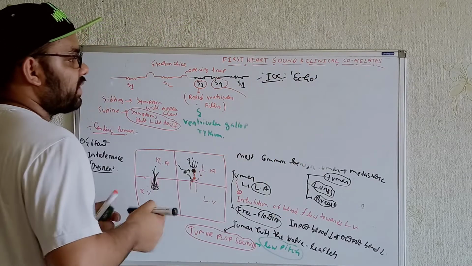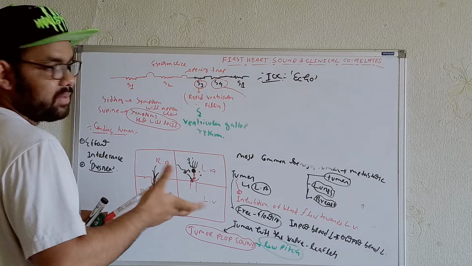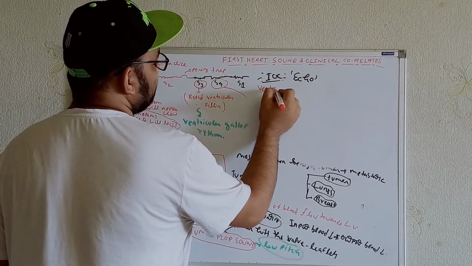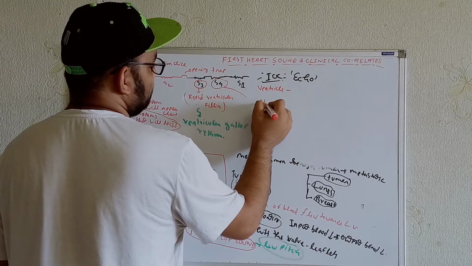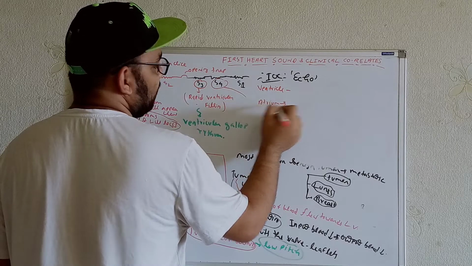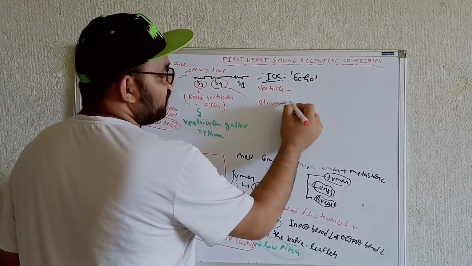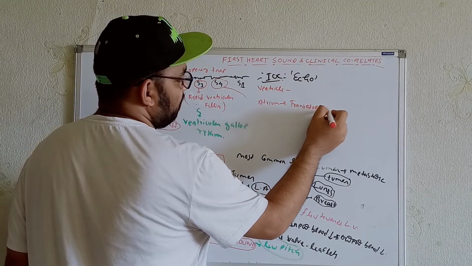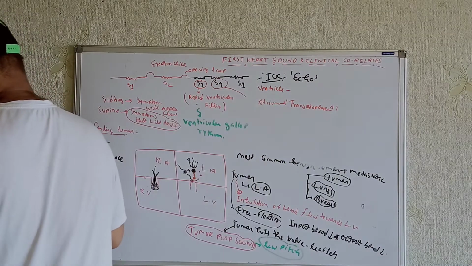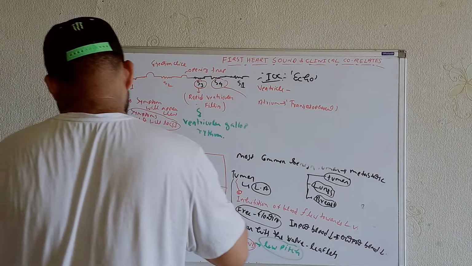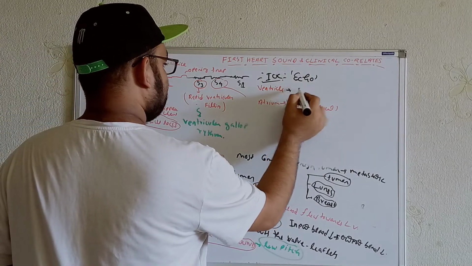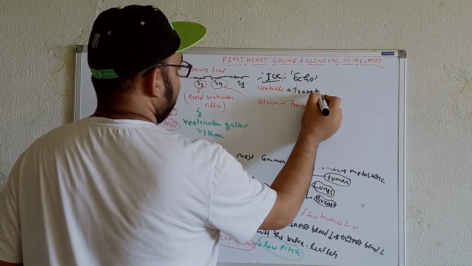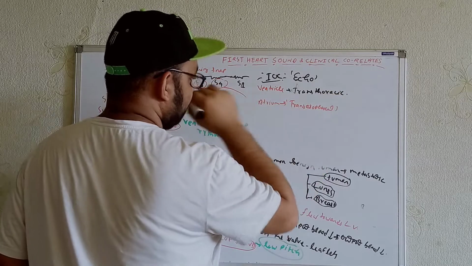Now we can do the echo in two types over here. As the diagram is a two-dimensional figure, you can do it in terms of the ventricle and in terms of the atrium. In terms of the atrium, we have to do the transesophageal echo. In terms of the ventricles, we have to do the transthoracic echo.